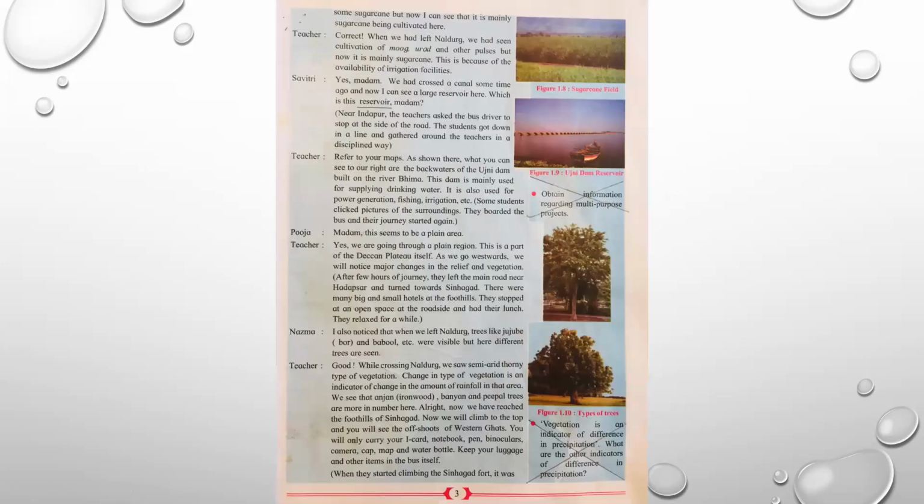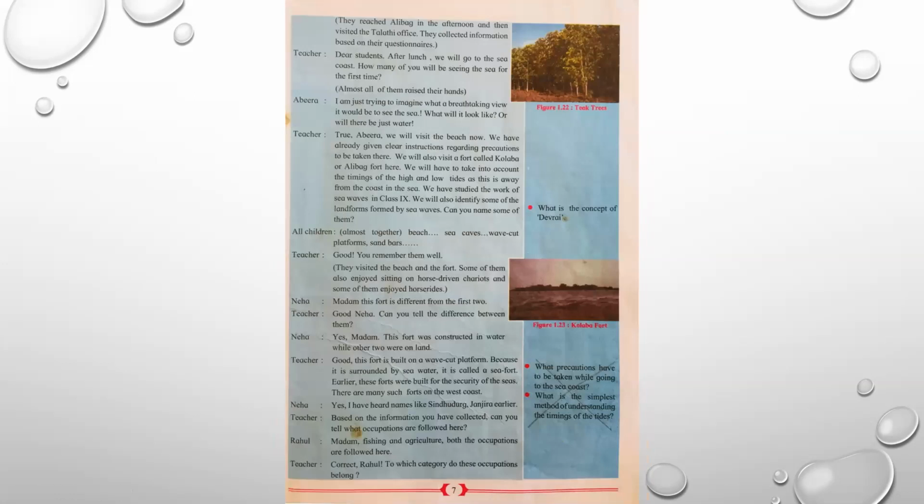Page number 3. I am reading out the questions for you. Obtain information regarding multipurpose project. One more question. Vegetation is an indicator of difference in precipitation. What are the other indicators of difference in precipitation? Please cancel these two questions. We move on to the next question.